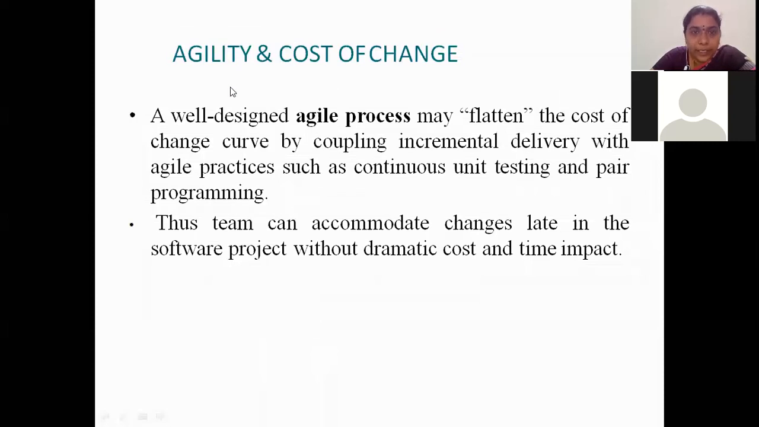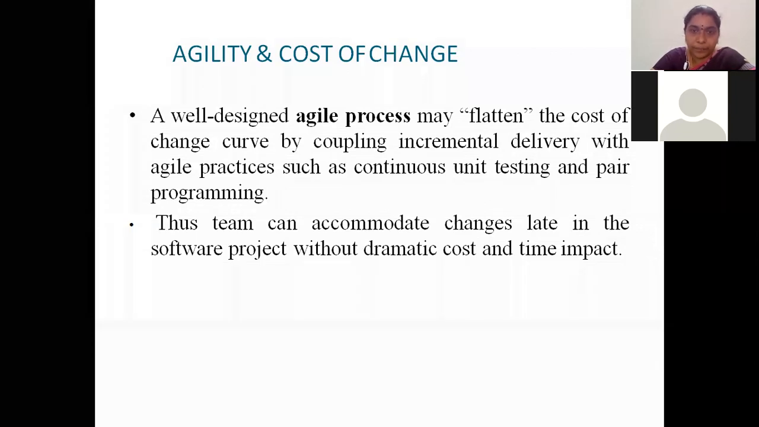Now coming to agility, a well-designed agile process may flatten the cost of change curve by coupling incremental delivery with agile practices such as continuous unit testing and pair programming. But what we are saying here is, when it comes to agile, when a customer comes and asks you to do a change at any point of time, not only in the beginning or only at the end, at any phase, then making the change using an agile process will take less cost when compared to the traditional cost.